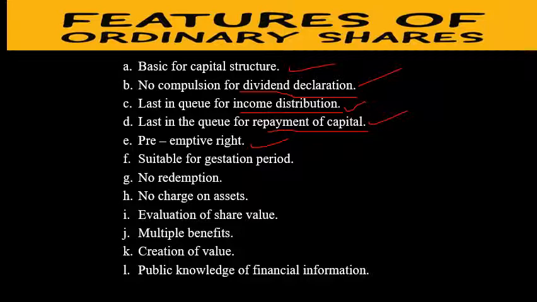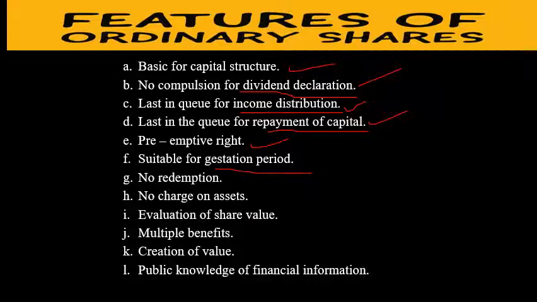Preemptive rights mean getting additional equity shares, what we call bonus shares, before issuing to the public. For example, if the company wants to issue 1000 equity shares to raise funds, then they have to offer them first to the equity shareholders. So in simple words, they have the right to get the bonus shares.